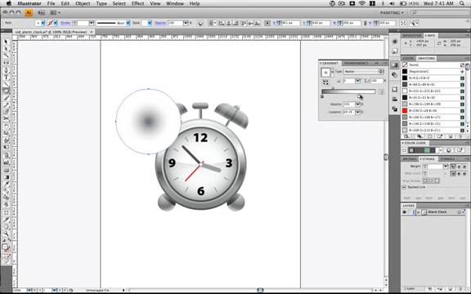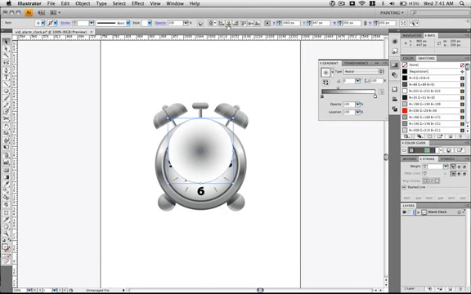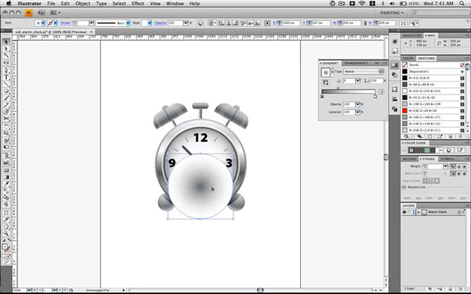And we want to create a radial gradient, so set the type to radial with the first stop a dark gray and the last stop just white. And up here hit align to artboard, and then horizontally align center to get this in the center of the document.